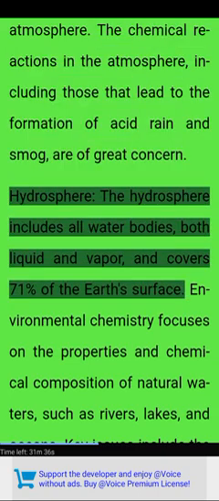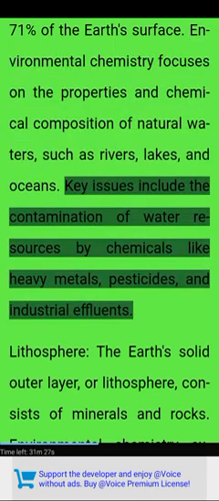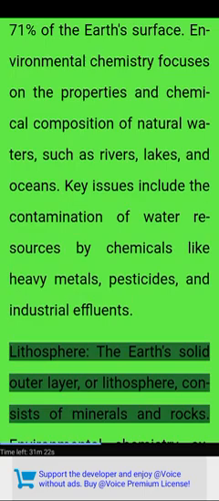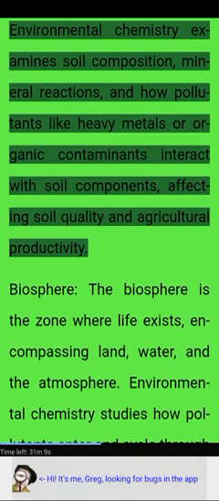Hydrosphere. The hydrosphere includes all water bodies, both liquid and vapor, and covers 71% of the Earth's surface. Environmental chemistry focuses on the properties and chemical composition of natural waters, such as rivers, lakes, and oceans. Key issues include the contamination of water resources by chemicals like heavy metals, pesticides, and industrial effluents. Lithosphere. The Earth's solid outer layer, or lithosphere, consists of minerals and rocks. Environmental chemistry examines soil composition, mineral reactions, and how pollutants like heavy metals or organic contaminants interact with soil components, affecting soil quality and agricultural productivity.